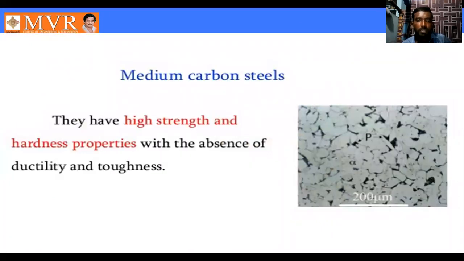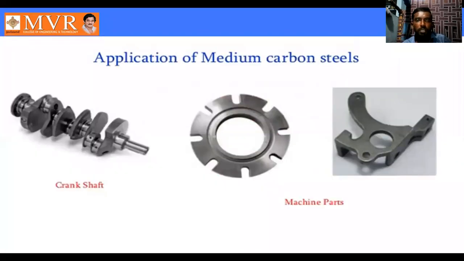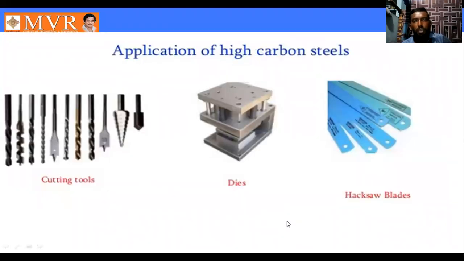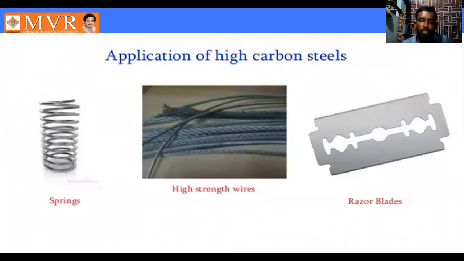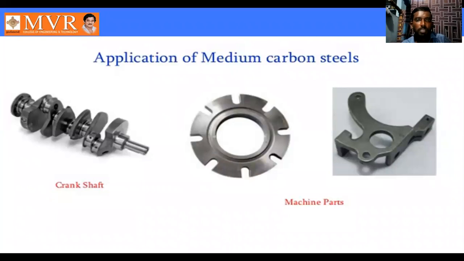Next one is medium carbon steel. So it is the structure. So it is the definition. Next, these are the applications of the medium carbon steel. Next one is the high carbon steel. So it is the microstructure. So it is the definition of the high carbon steel. So these are the applications of the high carbon steel, one of the important applications. So next we can see low, medium carbon. Another classification we can see is